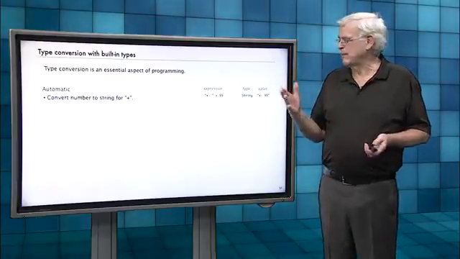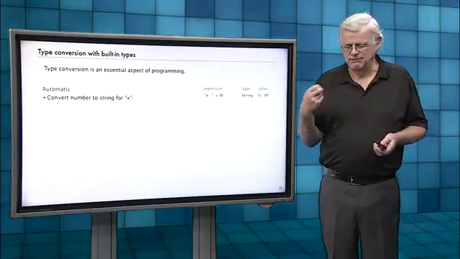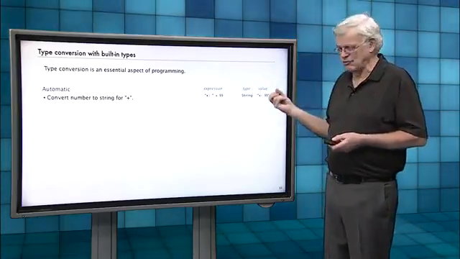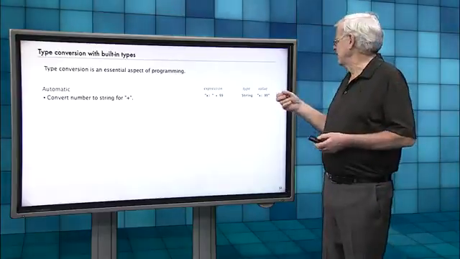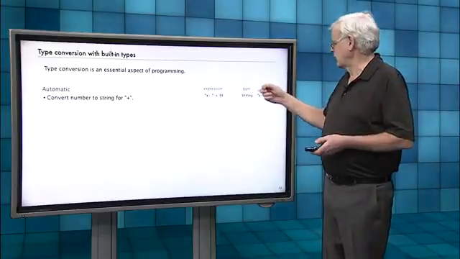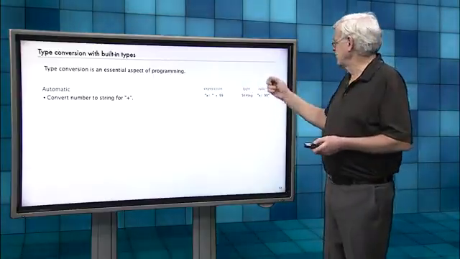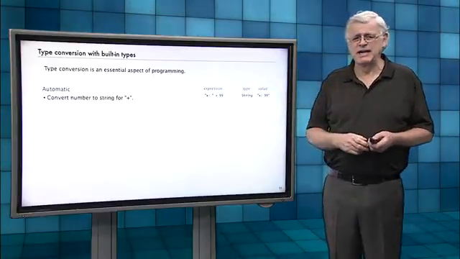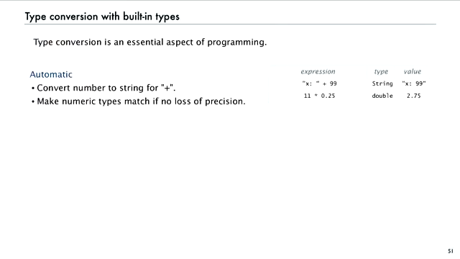So we've already talked about automatic. If we have plus and one of the arguments is a string, and the other is a number, it's automatically going to convert that number to a string to get the concatenation done. If you're trying to use a float and an integer in the same expression, it'll go ahead and make the conversion if there's not going to be any loss of precision.